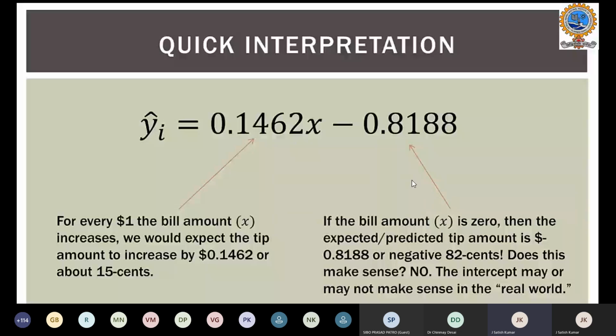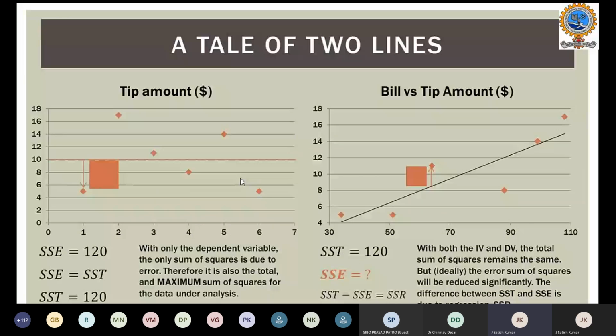This doesn't make sense, right? The intercept may or may not make sense in the real world. You can neglect that. The main parameter we are observing is that for every bill amount of x, the expected tip will increase around 15 cents for each dollar. From this equation, we can identify the regression line in order to predict the tip.